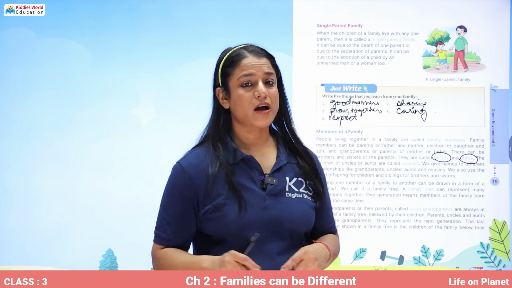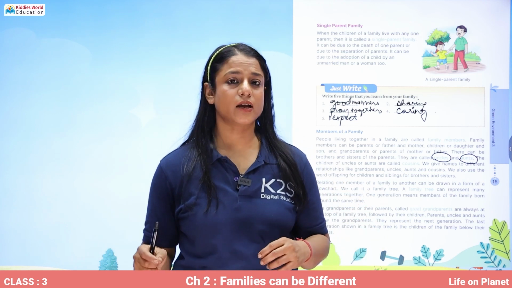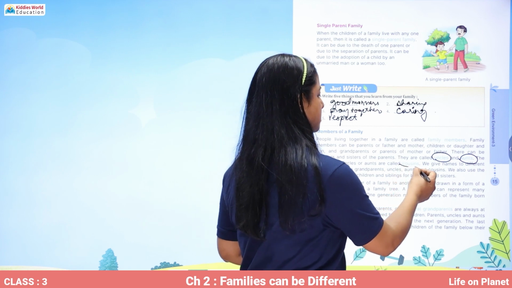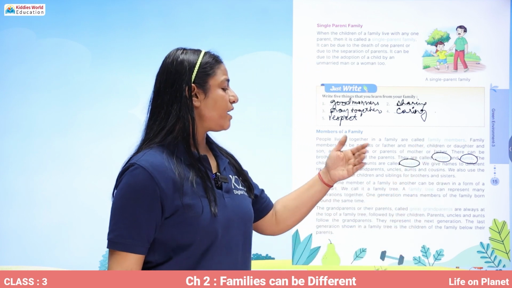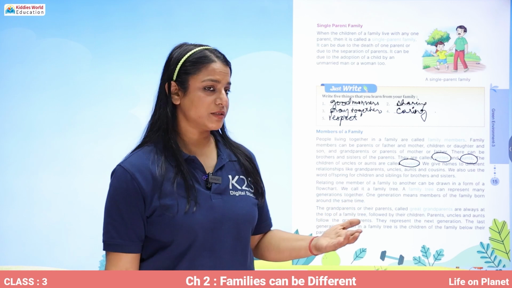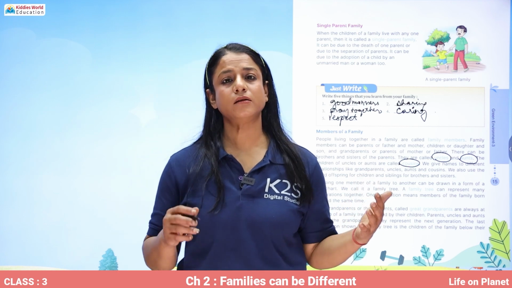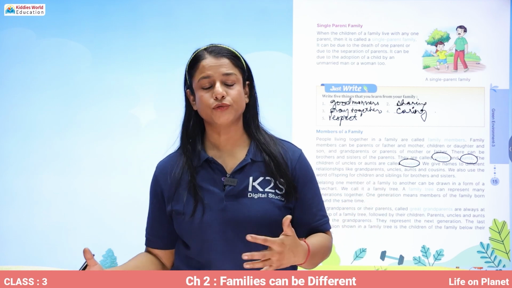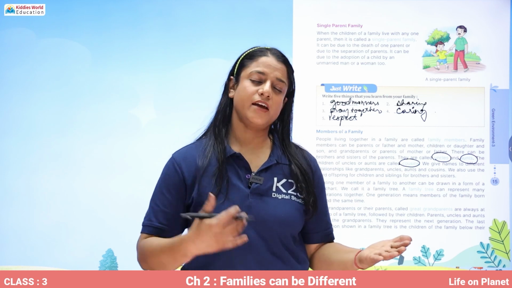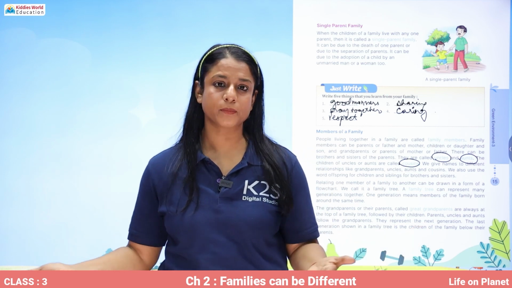And the children of uncles and aunts, what are they called? They are called your cousins. We give names to different relationships. So, every person who is related to you has a different name. Every relation has a different name.